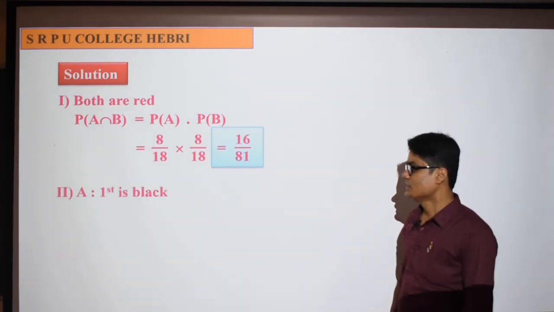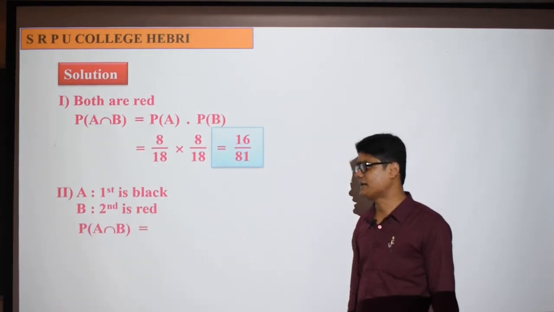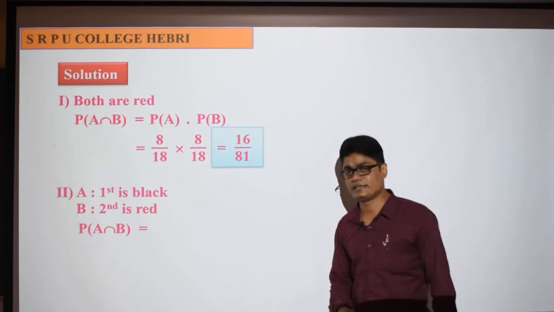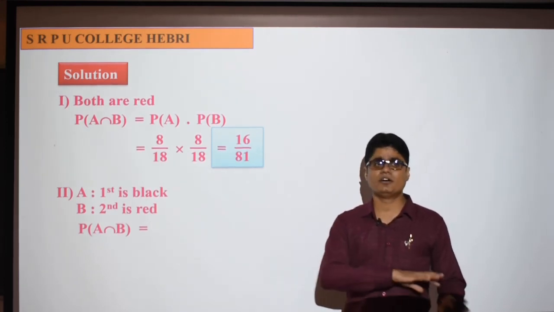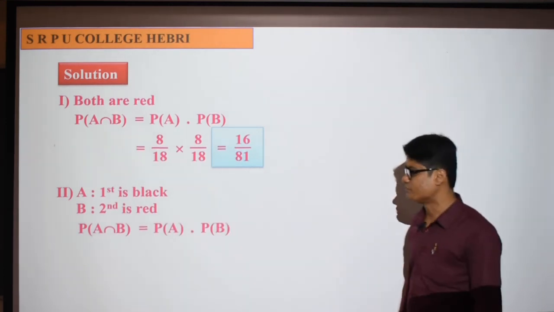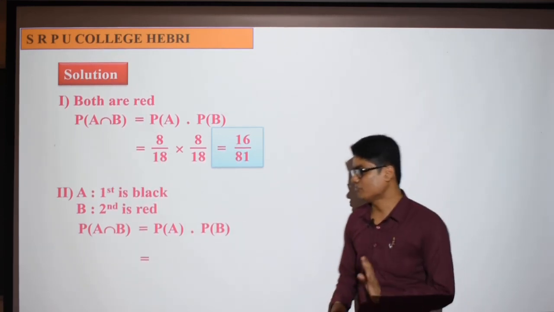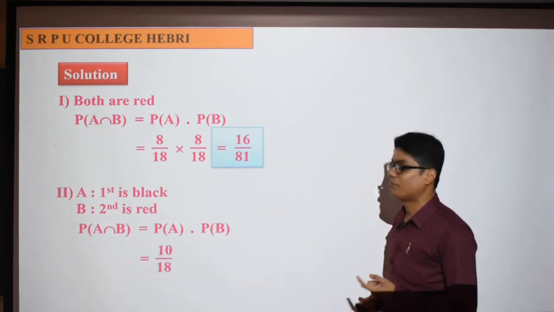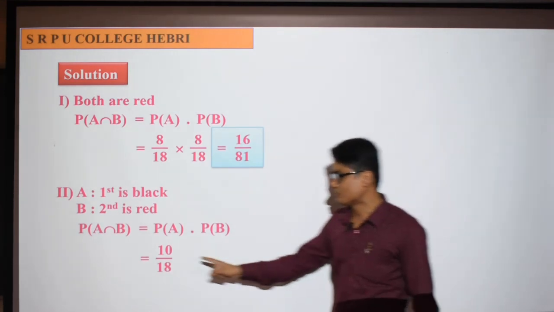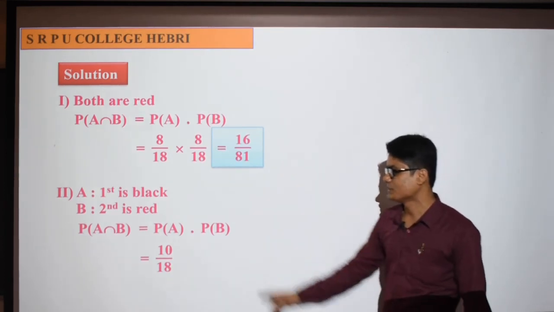Second question. What is the second question? First is black, second is red. That means the first ball selected is black and the second ball is red. Again we are going to find A intersection B, and all these are independent events. So the probability of A intersection B is the probability of A into the probability of B. Here the formula is the same for everything, but the numbers are different. See, 18 balls, the first ball is black. There are 10 black balls, so out of that you select one ball. The favorable outcomes for event A are 10 and the total number of balls is 18, so it is 10 by 18.